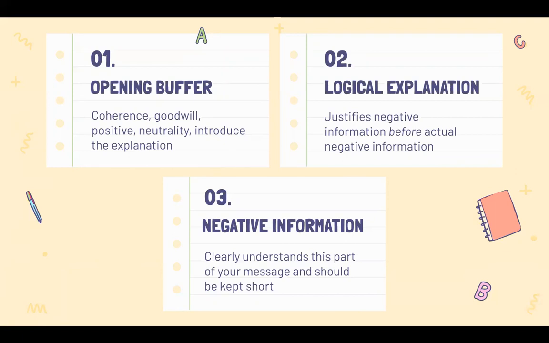Next is the negative information. Now we are ready to present the actual negative information after we have prepared the receivers to easily accept the information, refusal, or decision. In this step, we need to be sure that the reader clearly understands this part of your message, and it should be kept short.